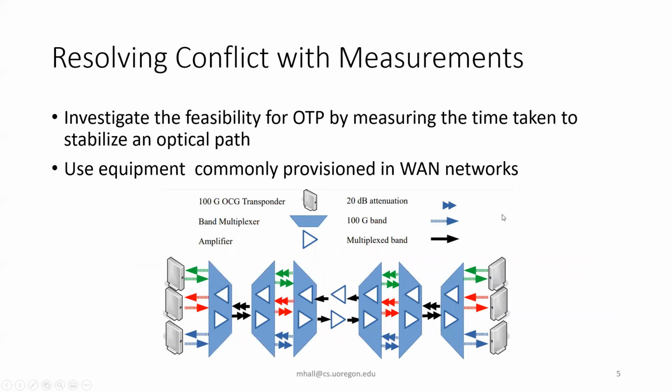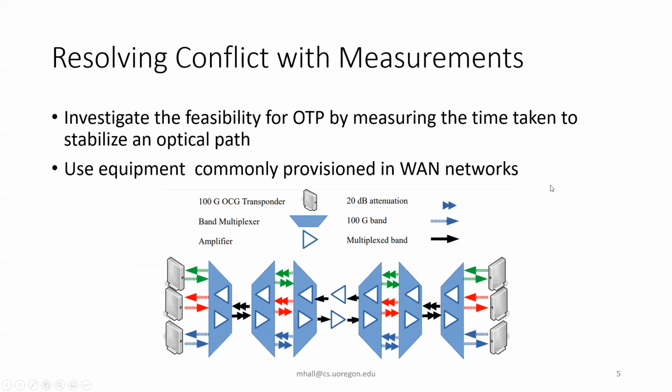So we try to resolve this conflict of perspectives with measurements in our lab testbed that's shown in this diagram below. We investigate the feasibility of optical topology programming by measuring the time taken to stabilize an optical path, and we use equipment that's commonly provisioned in WAN networks today.